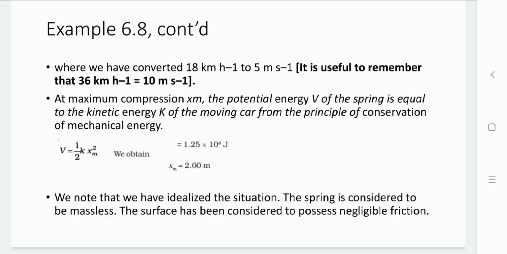By substituting the values, as we have evaluated, K equal to 1.25 into 10 raised to 4 joule, and the spring constant is given in the example as 6.25 into 10 raised to 3 newton per meter, we get xm equal to 2 meter. Here the spring is considered to be massless, and the surface is considered to possess negligible friction.